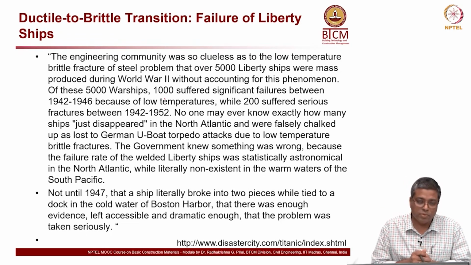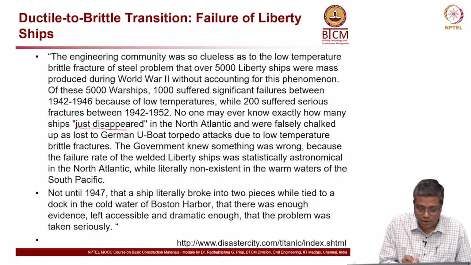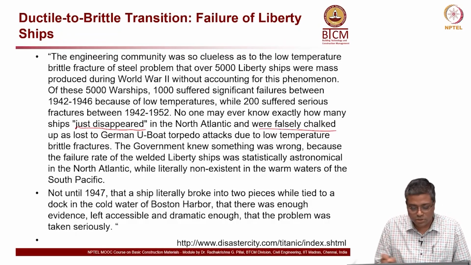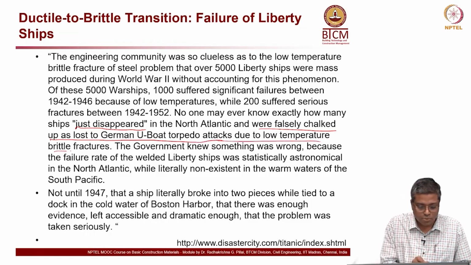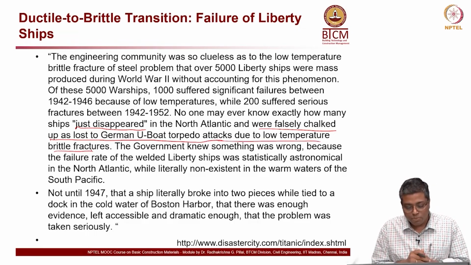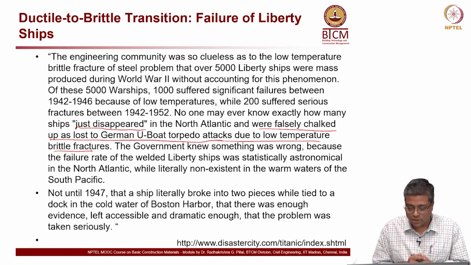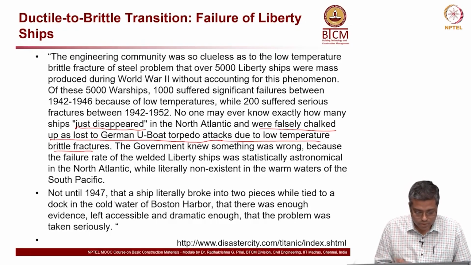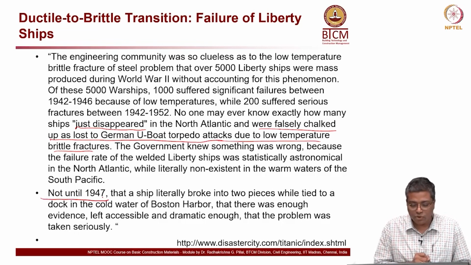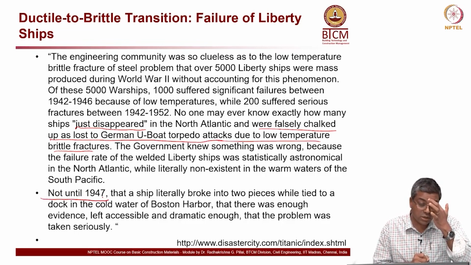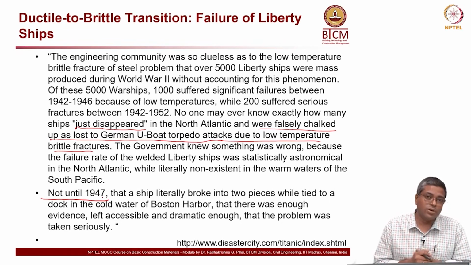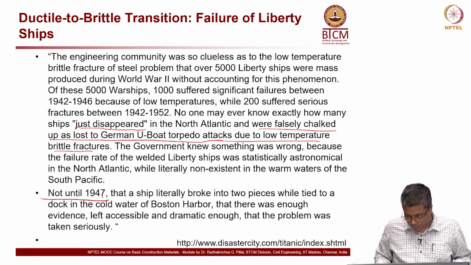People thought that the ships were lost or just disappeared in the North Atlantic, and they were falsely chalked up as lost to German U-boat torpedo attacks, due to low temperature brittle fractures. So, this is material science really, but it took several years for scientists to confirm this behavior, and it was not written up until 1947. Okay, so several years it took before the real reason for the missing ships was identified.